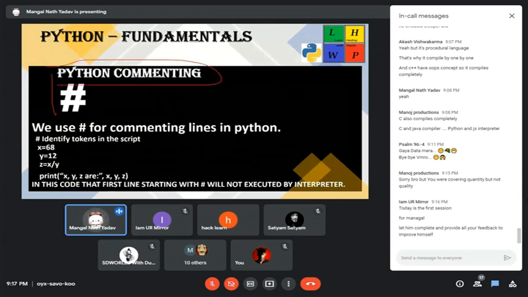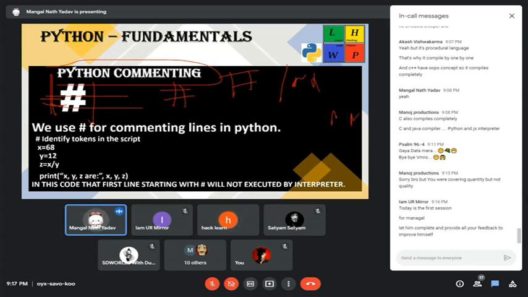Python commenting. We use the hashtag for Python commenting, only the hashtag. Python does not support multi-line comments like slash star and star slash.